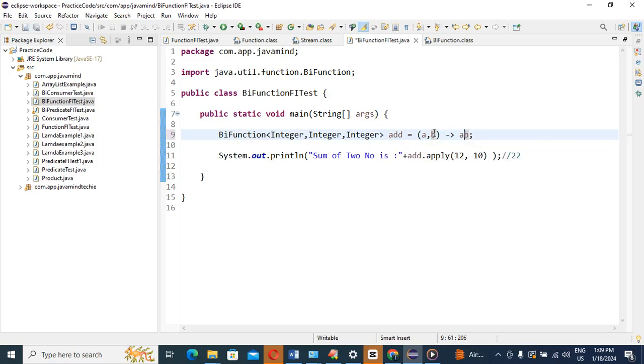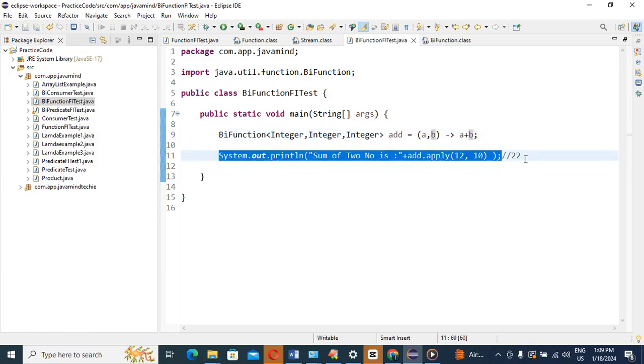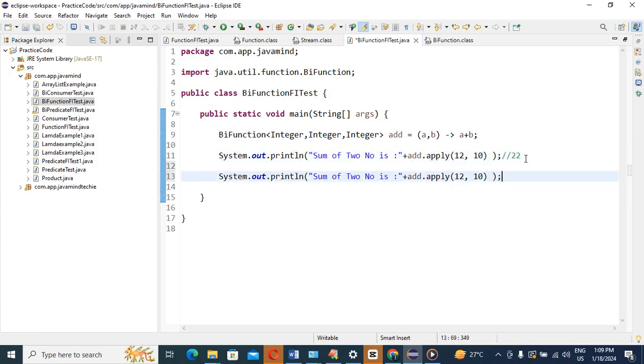No, first I will give a different example. Don't do this implementation. Just copy this one and put it there, right? And write multiply. Multiply up to the number is what?